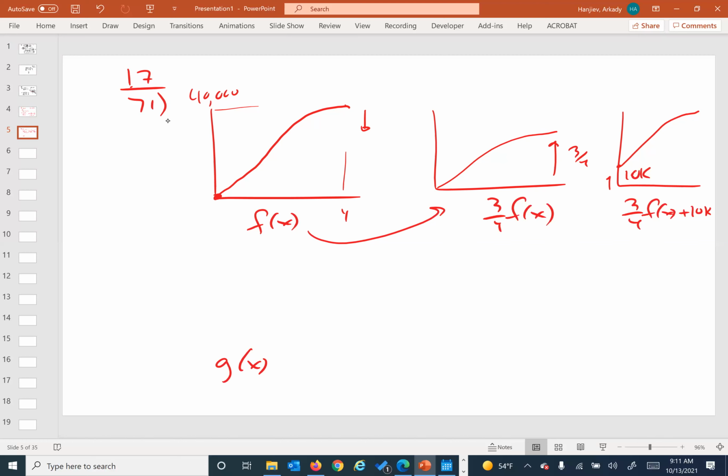Oh, there's a part C here. It says that there was a 2-year delay in the introduction of the project after sales grew, profits grew as well. So there's a 2-year delay. So this graph starts off really in a sense here, goes up like that. So a 2-year delay. So really, in a sense, this graph is moving over to the right by 2 years. So I think I have what I need. This is 3/4 f of now x minus 2, because I'm moving over to the right, plus $10,000. Does that make sense there?